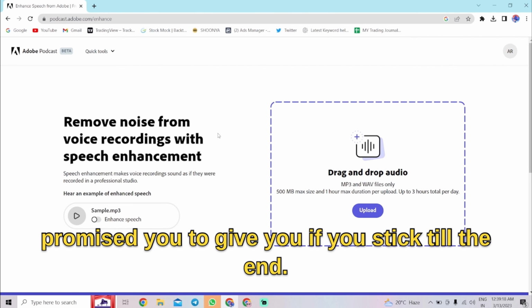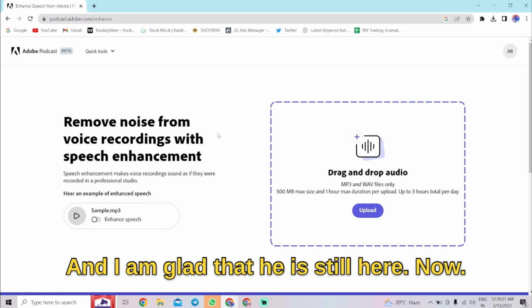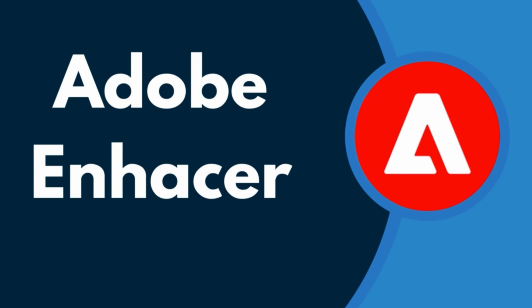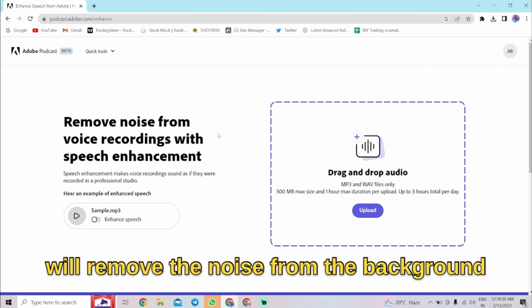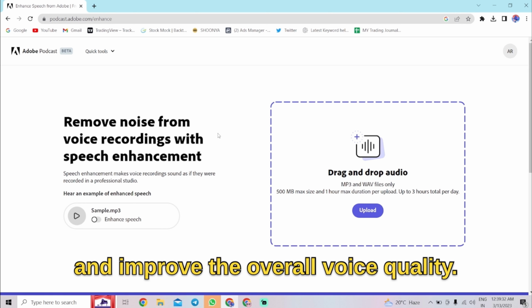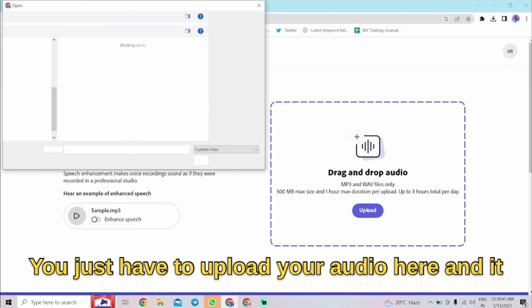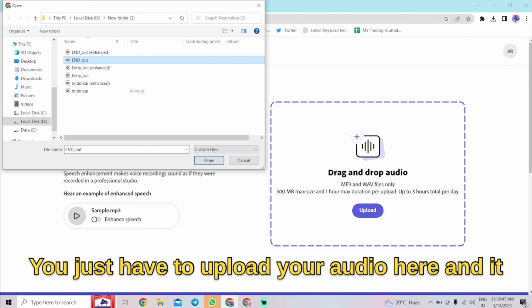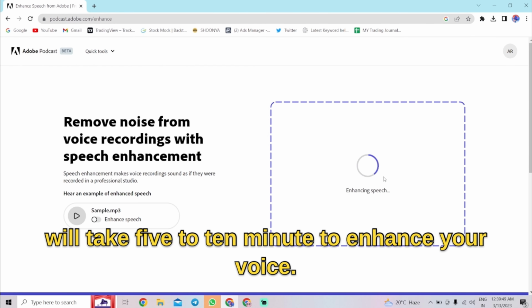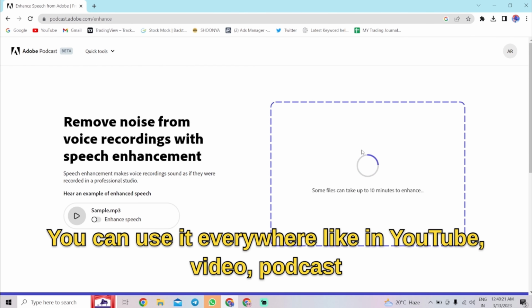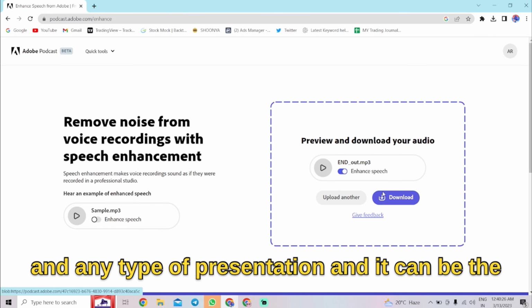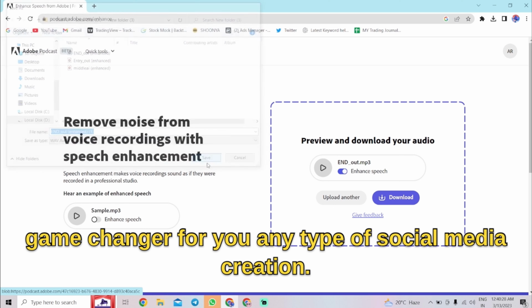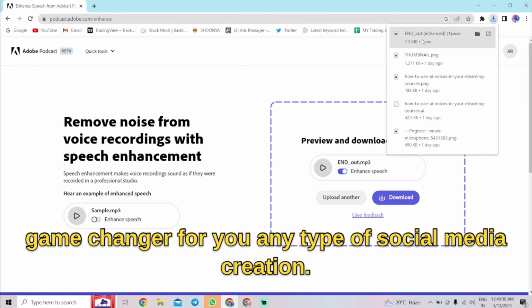if you stick till the end, and I am glad that you are still here. Now the AI name is Adobe Enhancer. It's an AI voice enhancer tool which will remove the noise from the background and improve the overall voice quality. You just have to upload your audio here and it will take 5 to 10 minutes to enhance your voice. You can use it everywhere, like in YouTube videos, podcasts, and any type of presentation. And it can be a game changer for any type of social media creation.